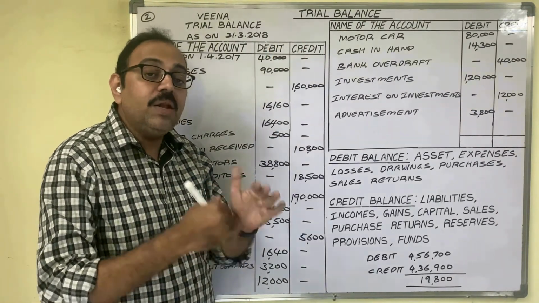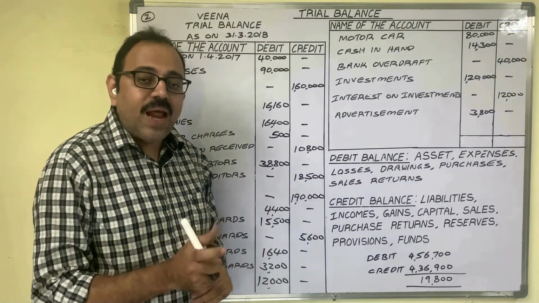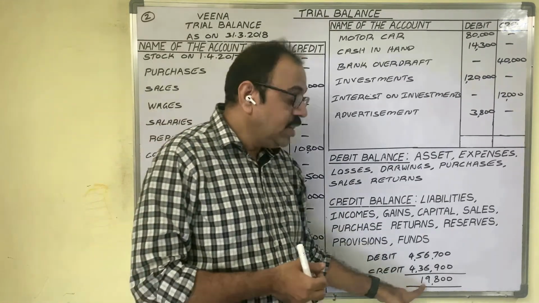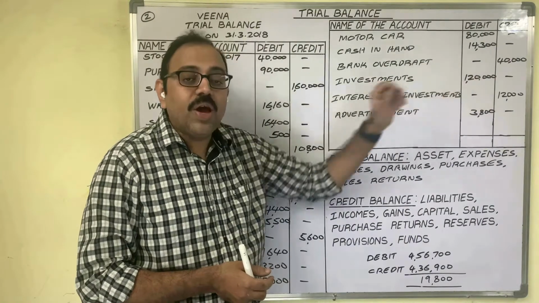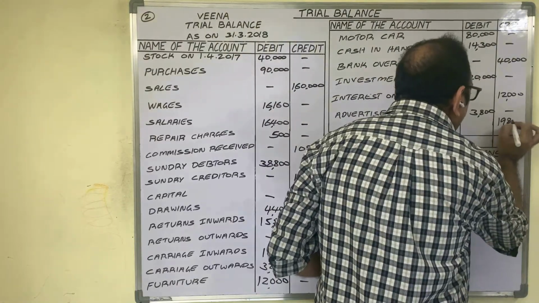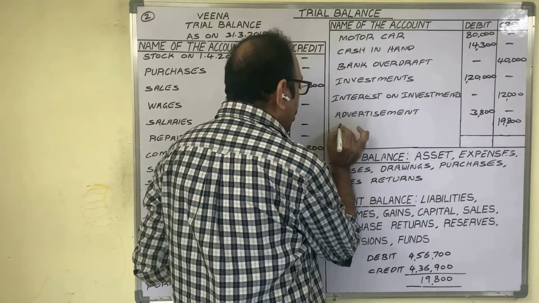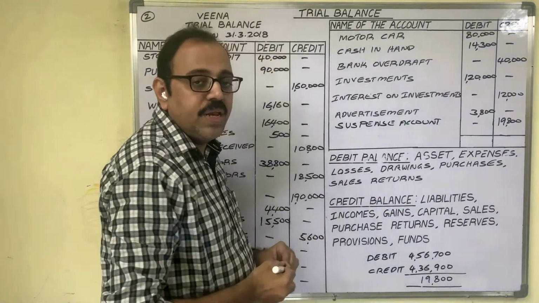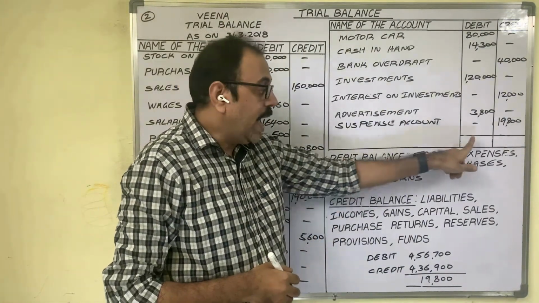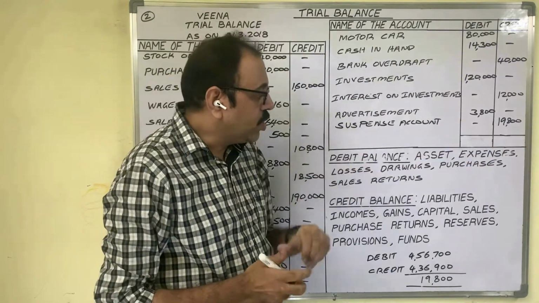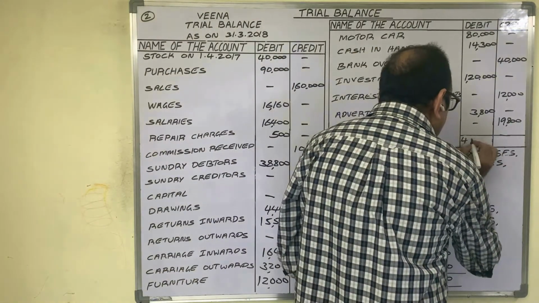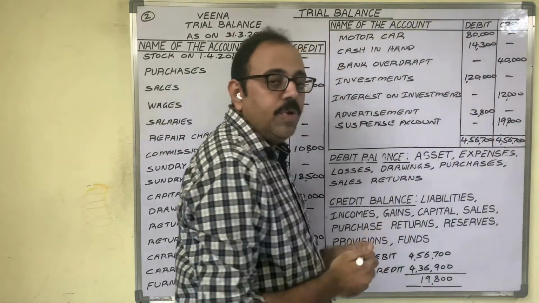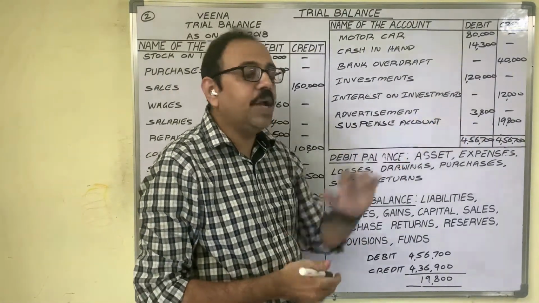So to avoid delay in the preparation of final accounts, the accountant transfers this difference amount to a suspense account. Therefore, this 19,800 we have to write in the credit column. For this amount, we should open a special account known as suspense account. Suspense account is a temporary account. It is opened to tally the trial balance. Now the two column totals are 4,56,700 rupees. The suspense account amount we wrote in the credit column, which means the suspense account is showing a credit balance.